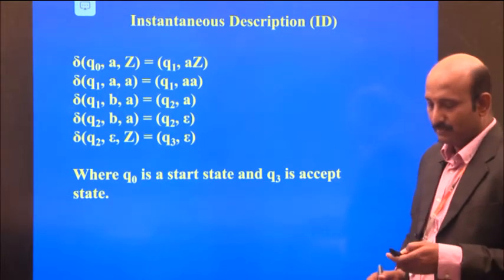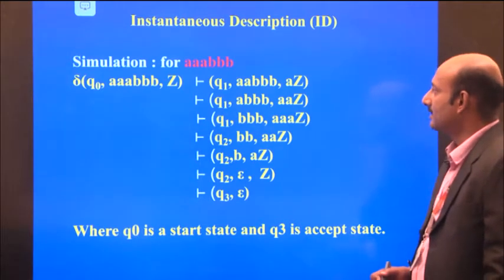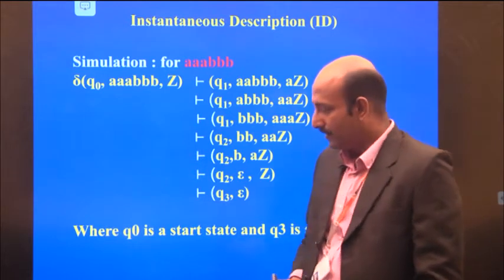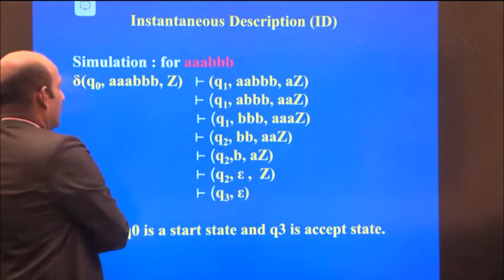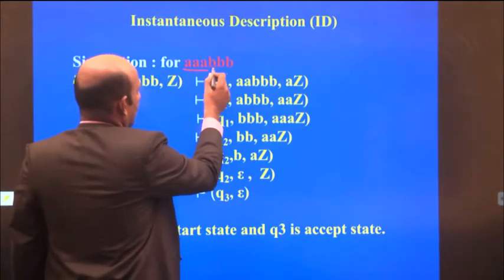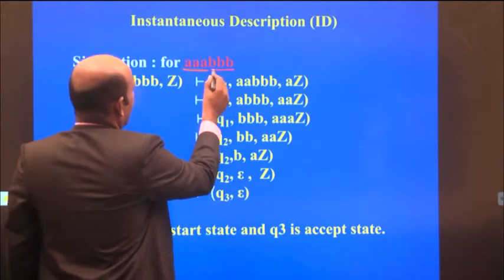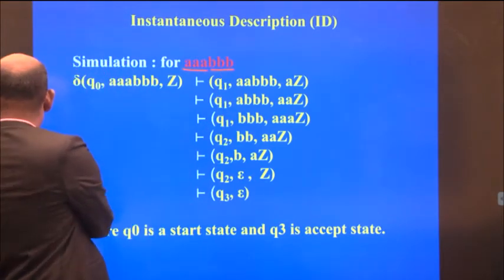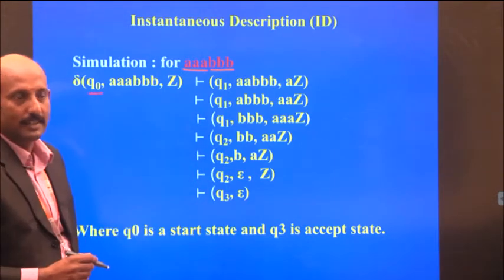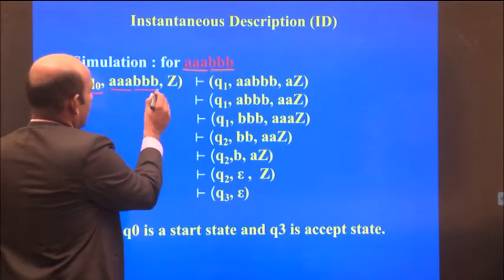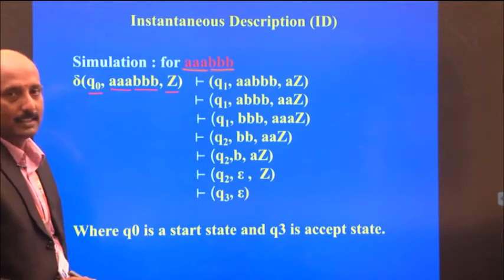Right? We'll see one more thing, the instantaneous descriptions, that is ID. We can take the simulations. From these simulations, we'll see this. We are taking the input as triple A's and triple B's. So Q0 is the initial state. We have triple A and triple B as the input, and the stack always contains Z0.